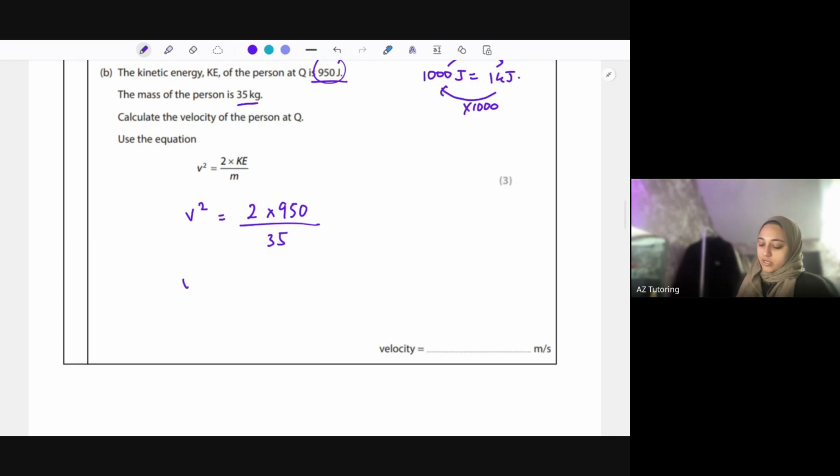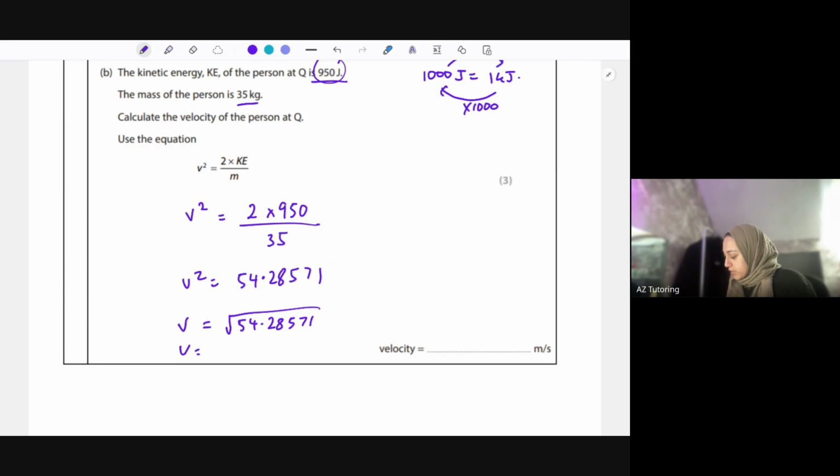It's worth keeping the little table there so you remember. So V squared equals, putting that in my calculator, 2 times 950 divided by 35. We get a really long number, 54.28571. But we want just the speed. So to get rid of that squared, we need to square root our answer. So you end up getting the square root of the answer.